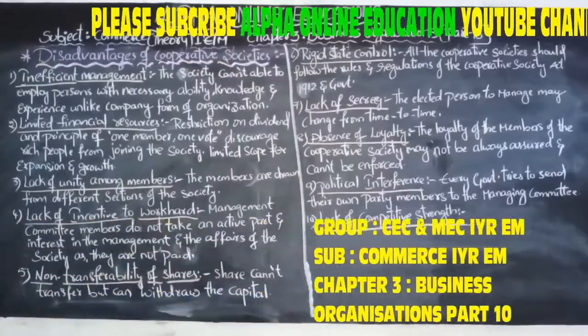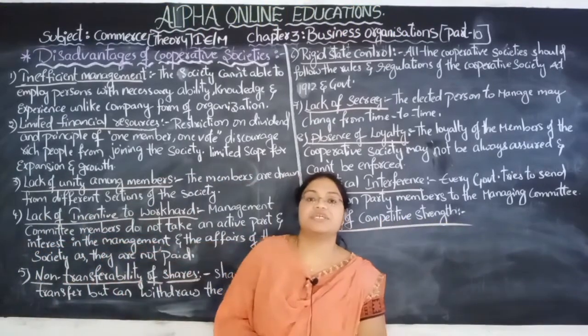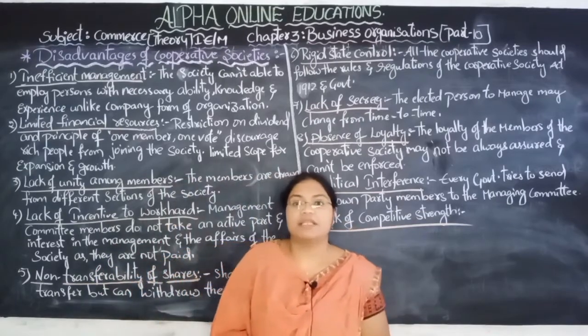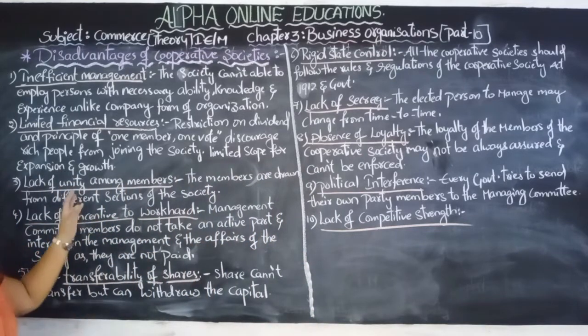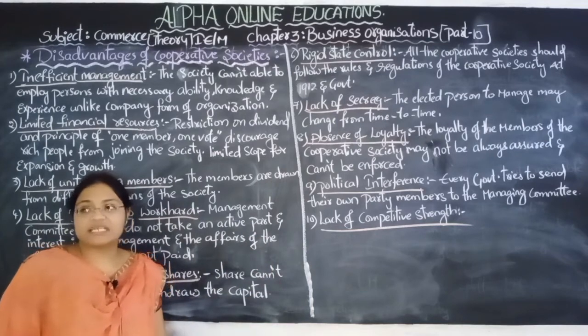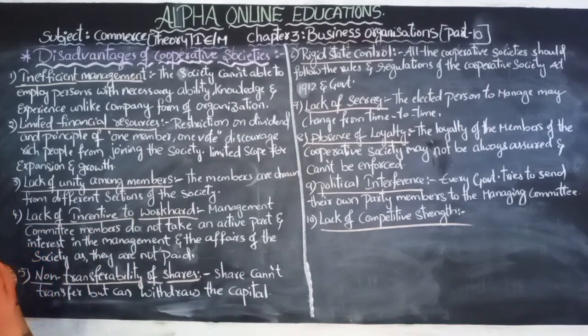Welcome to all for online education. Commerce theory part for the English medium first years, and the chapter we are dealing with is business organization, part 10. Here we are going to discuss the disadvantages of the cooperative societies. We have seen the meaning, definition, features, advantages, and now we are going to discuss the disadvantages. Let us see one by one what the disadvantages of the cooperative society are, in detail.